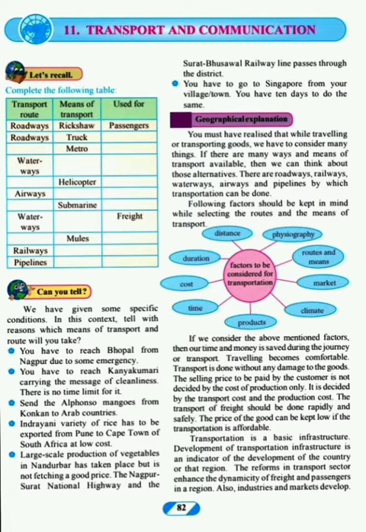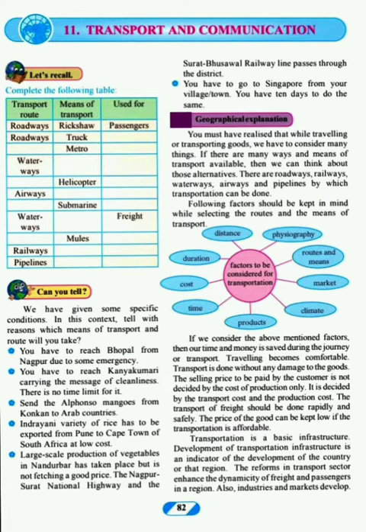Since there is no time limit, you can go easily. And you are carrying a message, so it should be like the message should reach the people, right? So you can select a route which is a little slow, from where you can go easily, because there is no time limit. Send the Alfonso mangoes from Konkan to Arab countries. Now Arab countries, so again you will choose airways. Indrayani variety of rice has to be exported from Pune to Cape Town of South Africa at low cost.